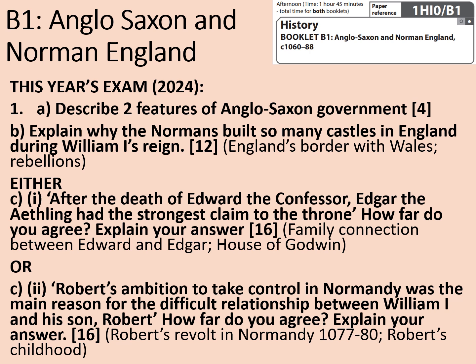In terms of the castles question, I considered this to be another pretty generous one. So you've been given the clue about England's border with Wales, so thinking about securing the border from Welsh raids. You could have mentioned the Marcher earldoms and how they had the right to build their own castles and establishments in addition to what other noblemen would have. And also you could have mentioned their use in rebellions. For example, during the early rebellions, castles were often built in troublesome areas to try and suppress the natives, or indeed to actually suppress any chance of a rebellion happening in the first place.